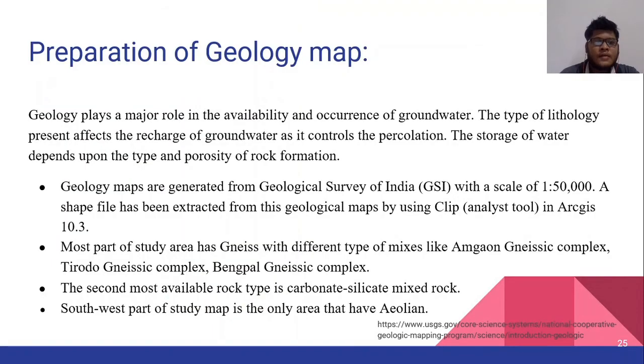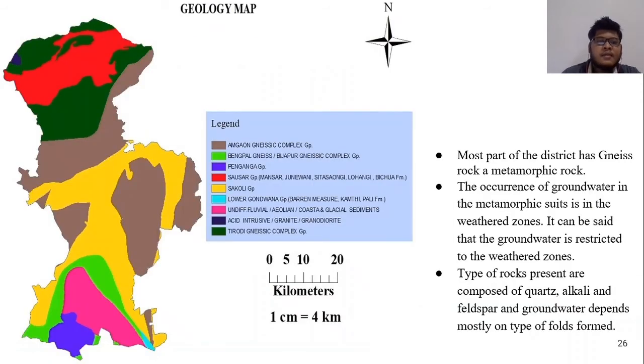Preparation of geological map. Geology plays a major role in the availability and occurrence of groundwater. The storage of water depends upon the type and porosity of rock formation. Geology maps are generated from the Geological Survey of India with a scale of 1 to 50,000. A shapefile has been extracted from these geological maps by using Clip in ArcGIS 10.3. In this geology map, we can see that most of the district has gneiss rock.